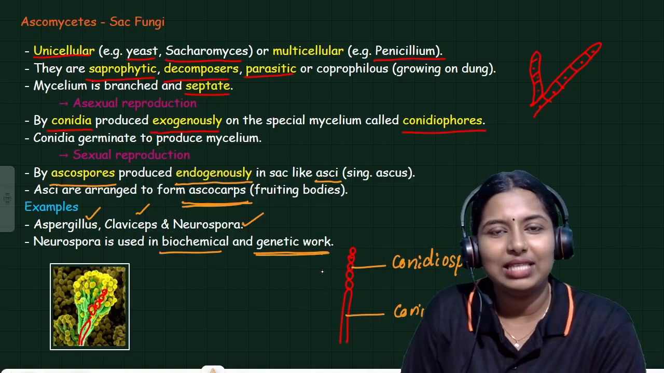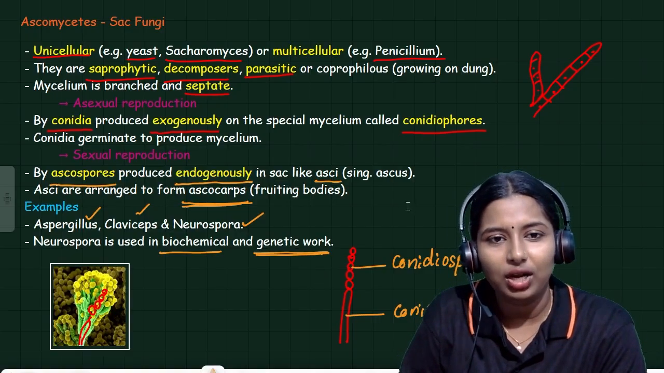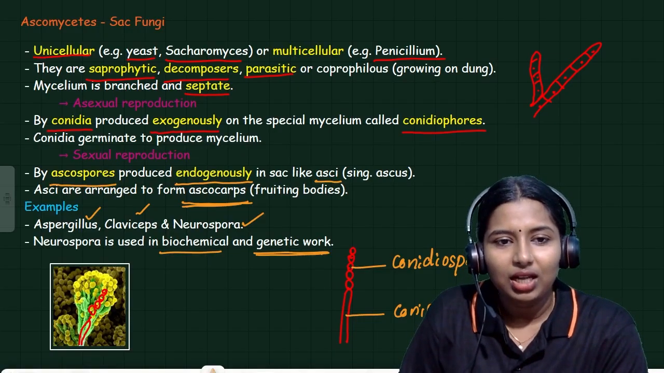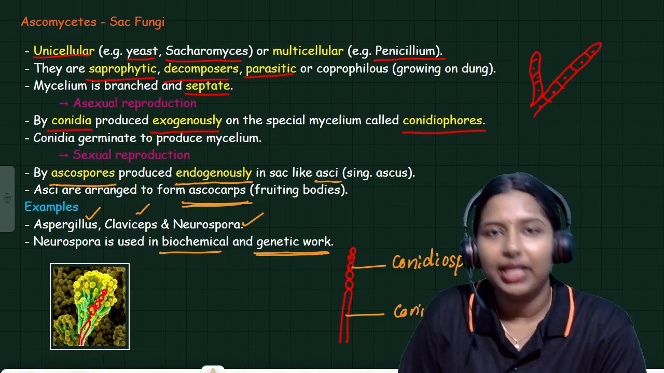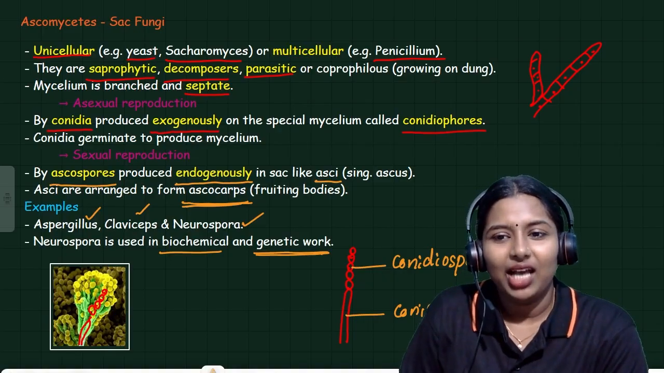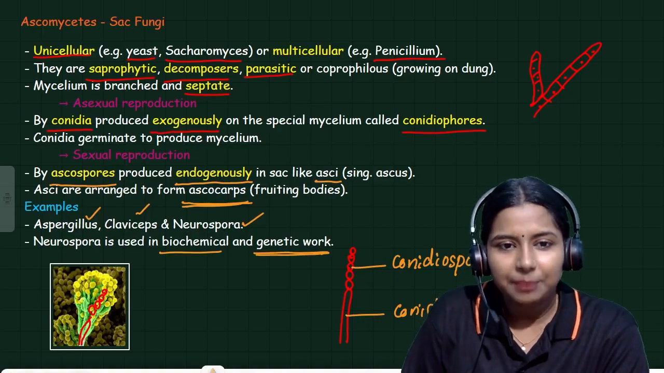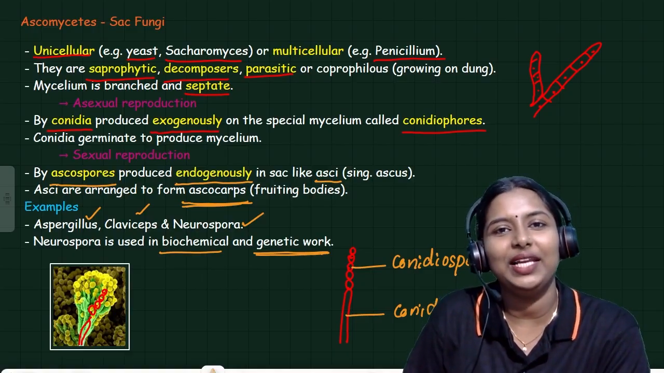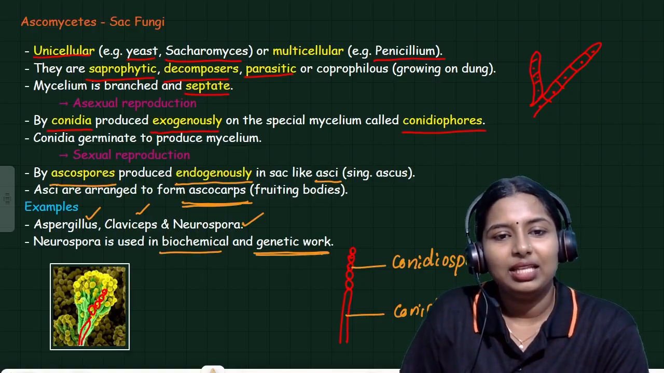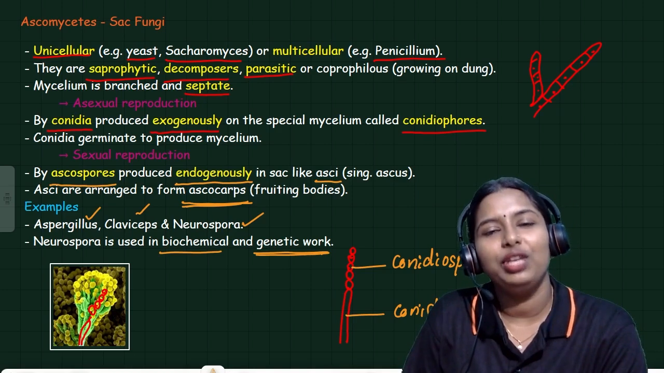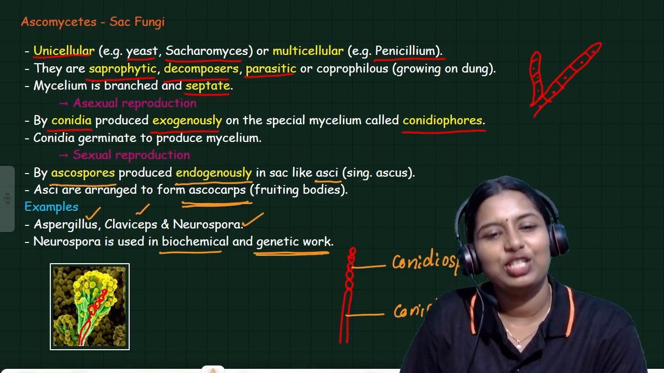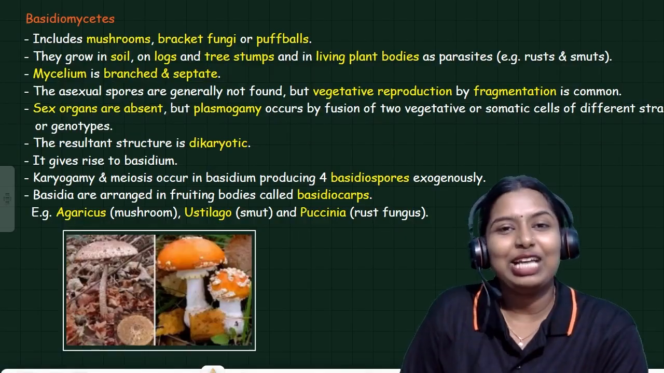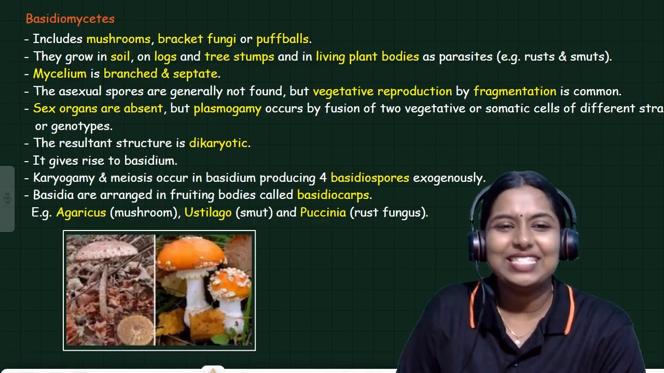So Ascomycetes is commonly called sac fungi. It is unicellular or multicellular. They are mostly saprophytic, decomposers, and parasitic. The hyphae is septate, because it has cross walls in between the nucleus, and it is branched. The asexual reproduction is by producing conidiospore, and the sexual reproduction is by producing ascospore inside a structure called asci or ascus. Next one is basidiomycetes.